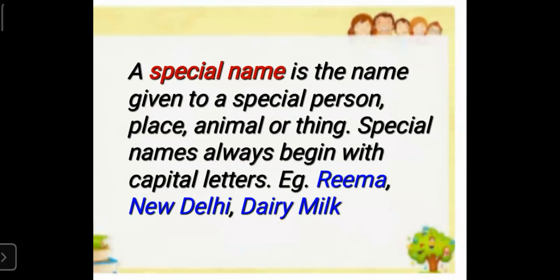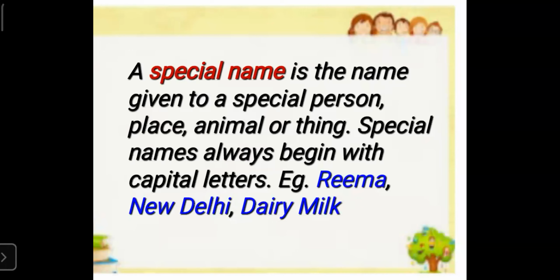A special name is the name given to a special person, place, animal, or thing. Special names always begin with capital letters. Example, Rima, New Delhi, Dairy Milk. A special name is the name given to a special person, place, animal, or thing. Special names always begin with capital letters. Example, Rima, New Delhi, and Dairy Milk.